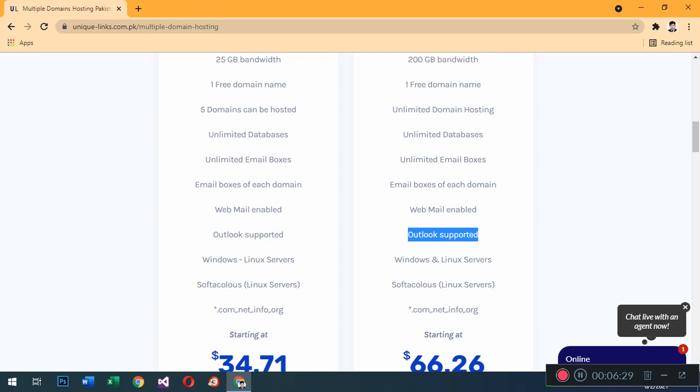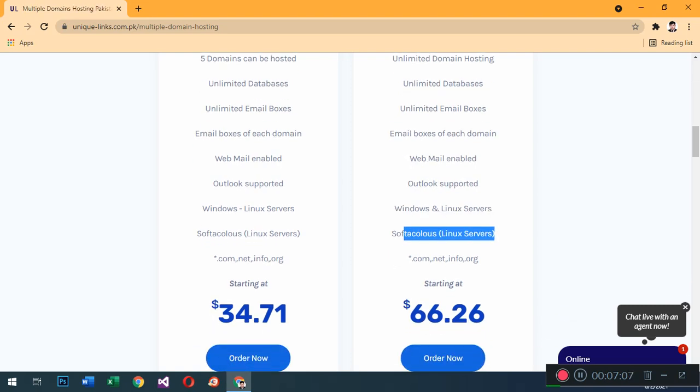receive email. This also works on Windows and Linux based servers. Both servers are supported, both Linux based and Windows based servers. Softaculous on Linux servers: all the Softaculous software is already installed or pre-built in this package. You can just click and install them according to your desire. If your website is using WordPress, Joomla or any type of website, then you can use these software services in the Linux servers in this package.